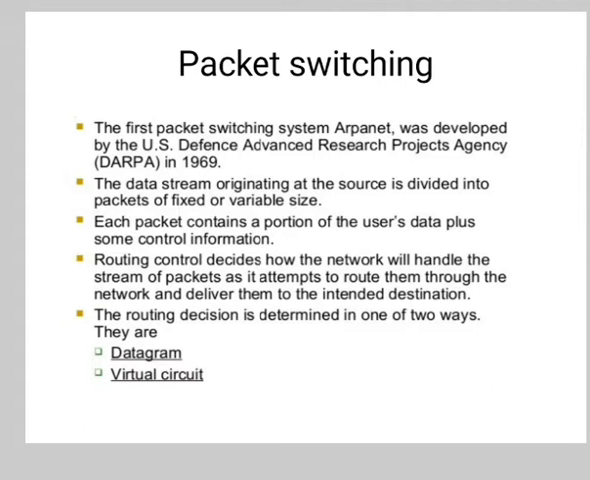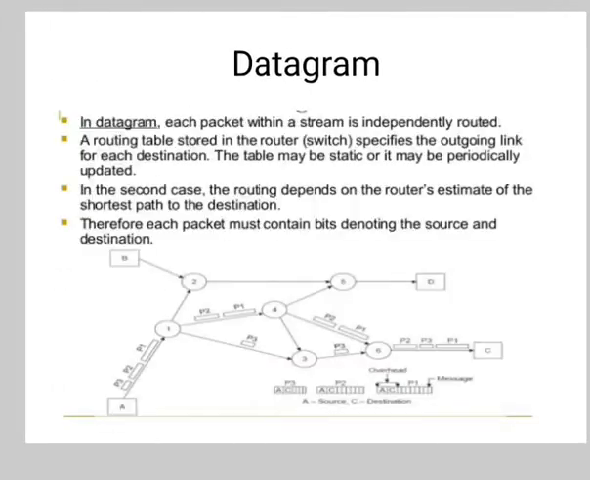Now in packet switching, packets are handled in two ways, that is datagram and virtual circuit. In datagram, each packet within a stream is independently routed. A routing table stored in the router specifies the outgoing link for each destination. The table may be static or it may be periodically updated. In the second case, the routing depends on the router's estimate of the shortest path to the destination. Therefore, each packet must contain bits denoting the source and the destination.